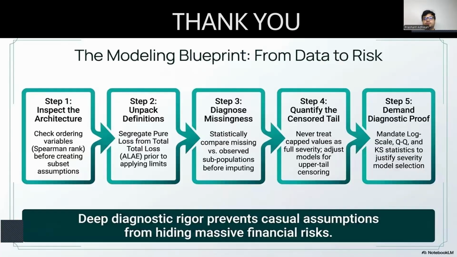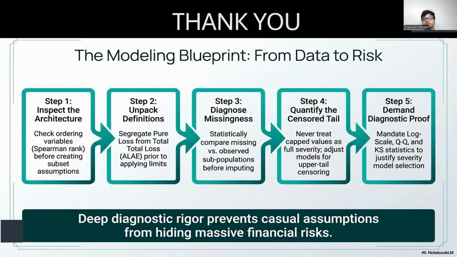So to conclude, this project showed that the main weaknesses in the intern's report were not just stylistic, they were methodological, and they affected how the data were interpreted. A stronger analysis begins by understanding the structure of the dataset before making subgroup assumptions, and it then separates indemnity loss from total loss clearly, tests missing policy limit assumptions using the data, and treats censoring as a real operational issue rather than a descriptive footnote.